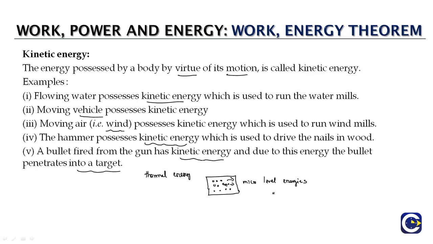So these various types of kinetic energies that are associated with the micro level particles, when we sum it up, that is what we are referring to as the thermal energy. As we increase the temperature, the thermal agitations, the thermal motion will also increase, and thereby the thermal energy will be increasing. And if we reduce the temperature, the thermal agitations and thermal motion will reduce, and thereby the thermal energy also will be reduced.